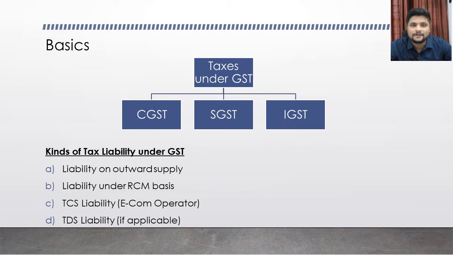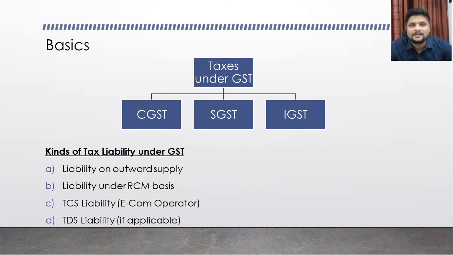What is the third nature of liability? The third nature of liability can be called liability towards TCS. We have a video on the concept of TCS under GST.